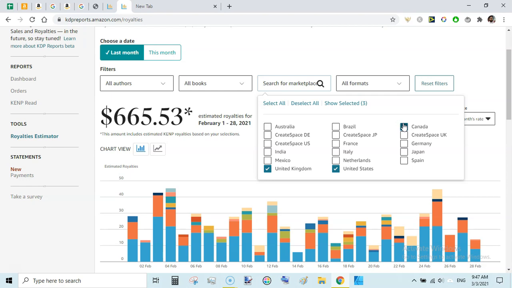So I am also focusing on these marketplaces as well. Initially I was only focusing on US marketplace, but since last 3 to 4 months I have been focusing on Canada and UK marketplace. That is generating me more royalties, almost equal royalties to US marketplace. So you need to focus on these smaller marketplaces as well to have more royalties.